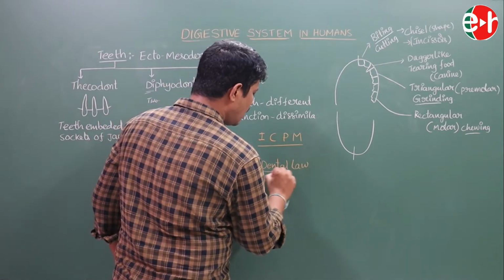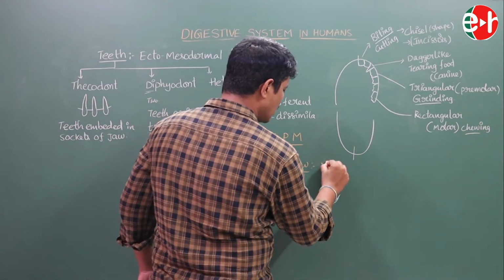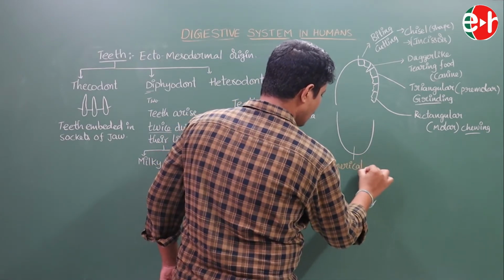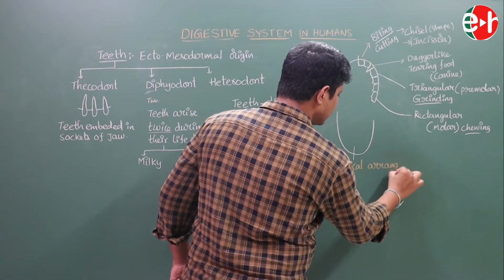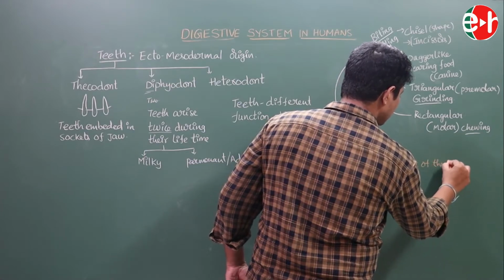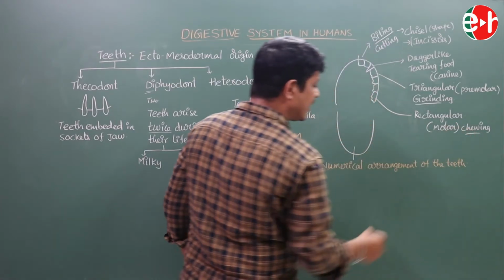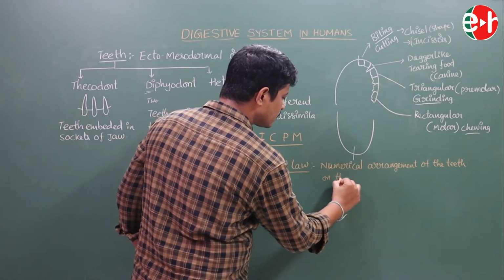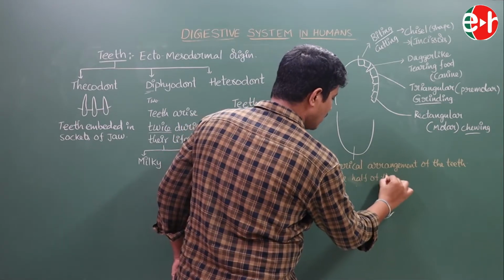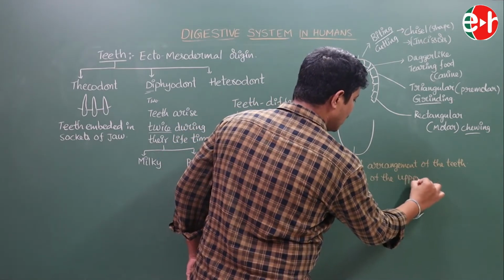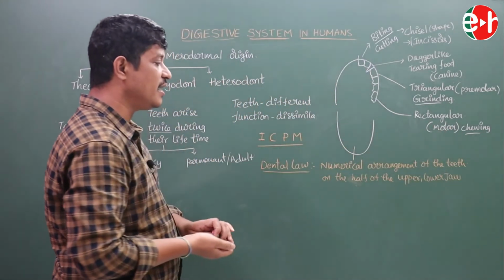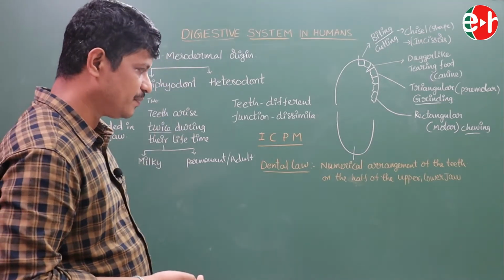The dental law of the teeth is the numerical arrangement of the teeth on the half of the upper and lower jaws. Half of the upper and lower jaws, this is known as dental law.